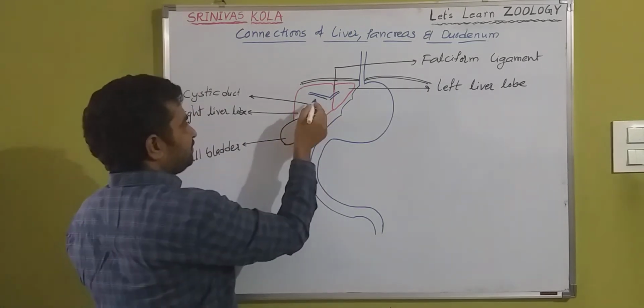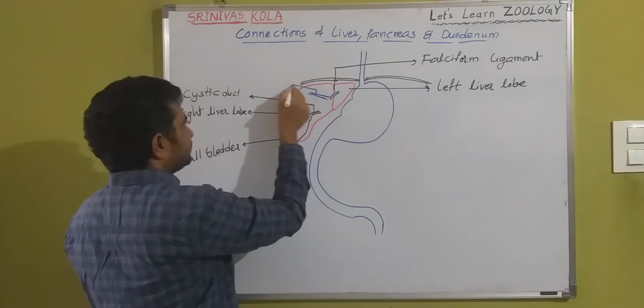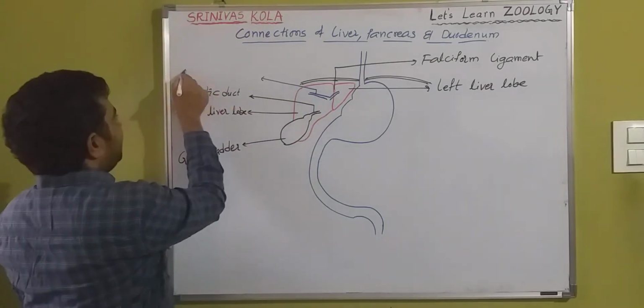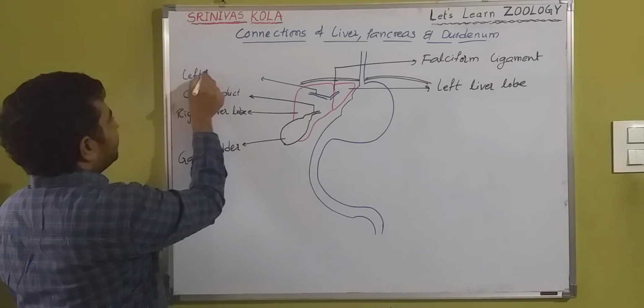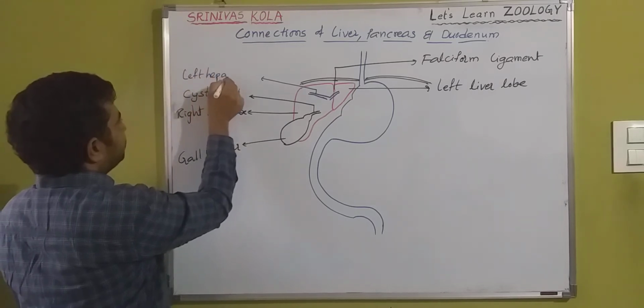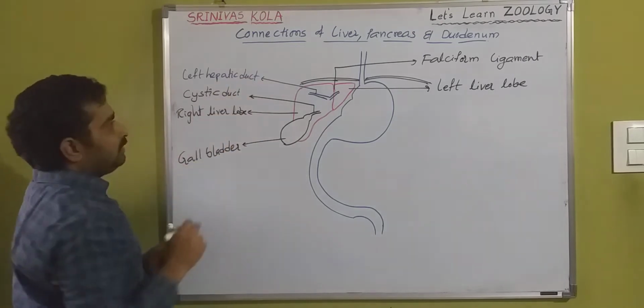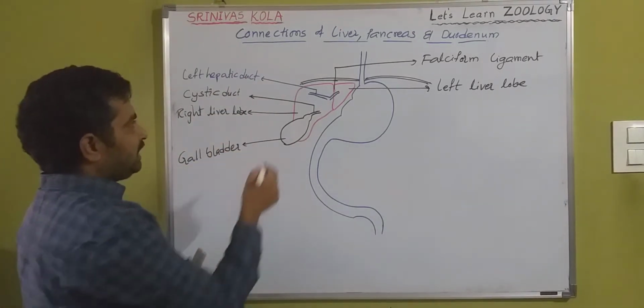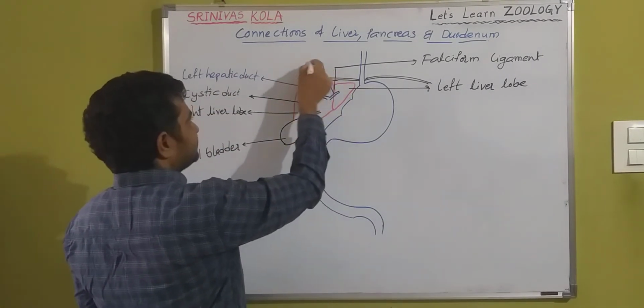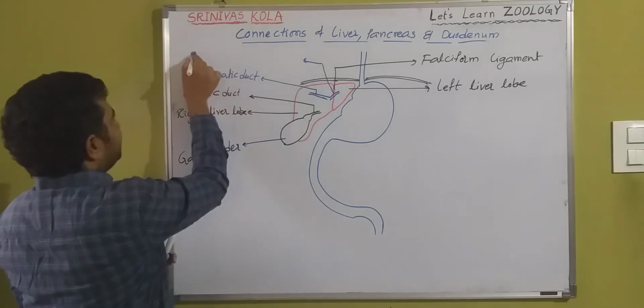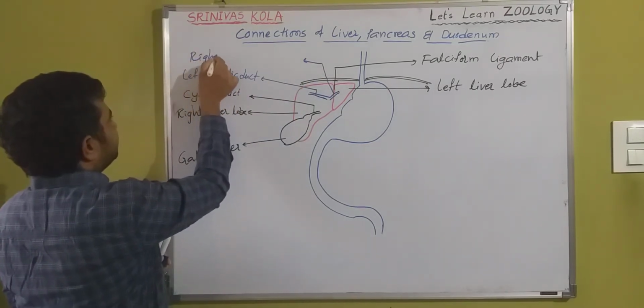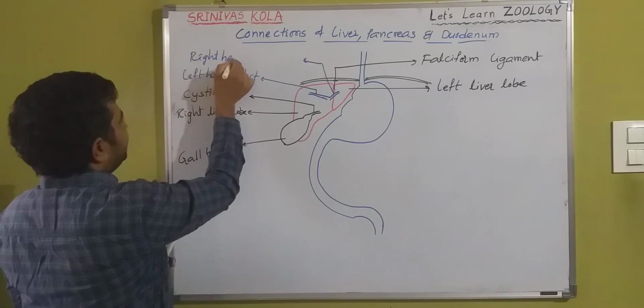So from the left lobe it is the left hepatic duct. And this is the right hepatic duct.